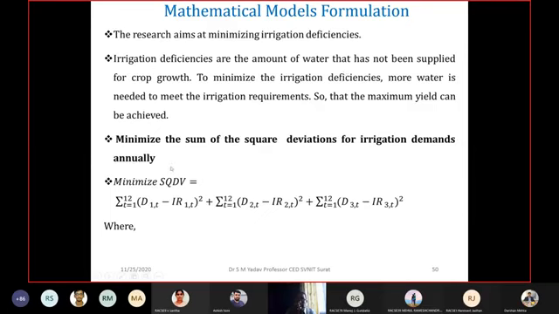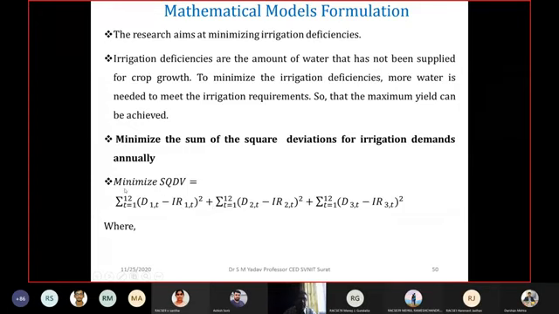Minimize the sum of the square deviation for irrigation demands annually. Minimize SQDB is equal to the sum over T is equal to 1 to 12 for 12 months. D1, that is demand 1 at time 1 for the first month, and similarly what is the irrigation demand at that time, and what is the supply water, IR1. D is the demand and IR is the irrigation releases. So the difference of these two will give you the deficiencies.